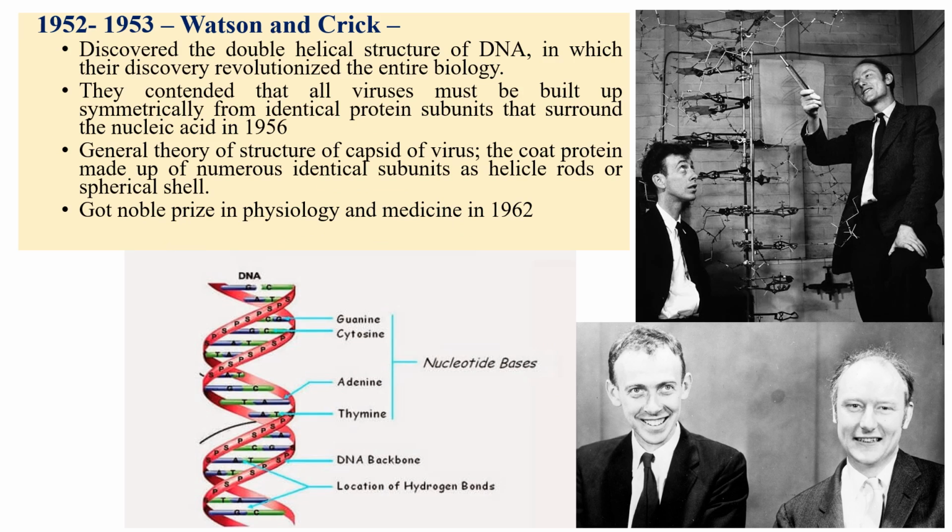And Watson and Crick, we know very well, they discovered the double helical structure of DNA, deoxyribonucleic acid. Actually, this credit also goes to someone else. One more person, a lady, almost discovered the DNA, but she couldn't identify what exactly it is. I forgot her name, but she is the original person behind the double helical DNA identification. But later Watson and Crick quickly caught on, and explained that DNA is a double helix. This was explained in 1953, and they got the Nobel Prize in 1962.